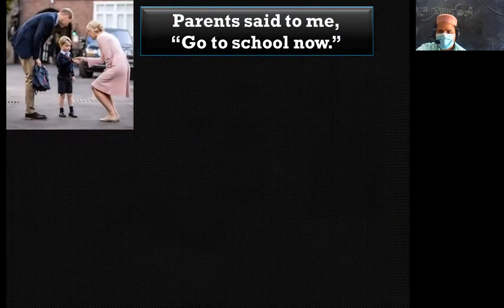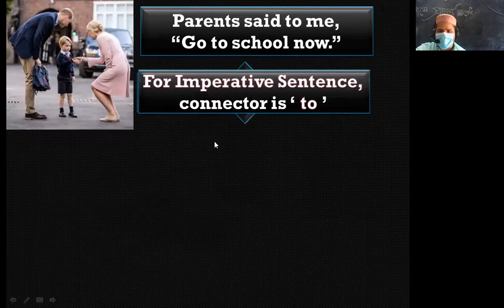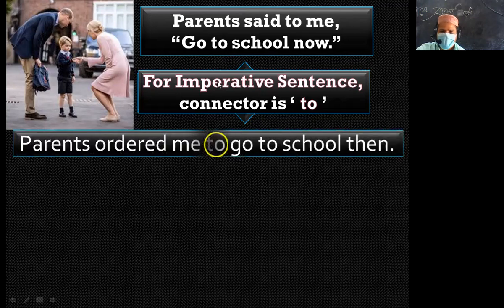And then, parents said to me, go to school. Now, this is an imperative sentence. So, when I want to change an imperative sentence into indirect narration, certain changes take place.